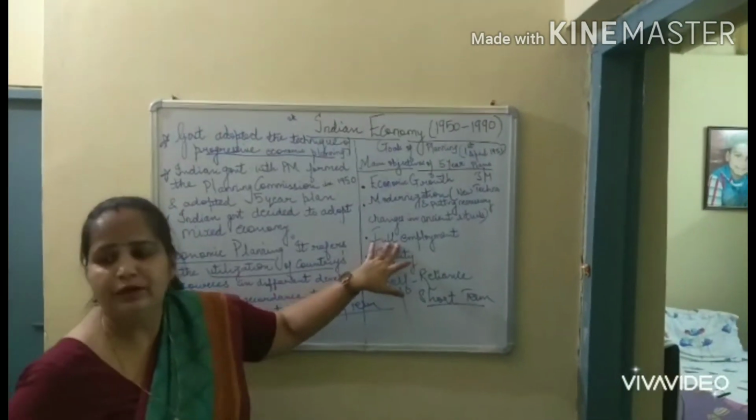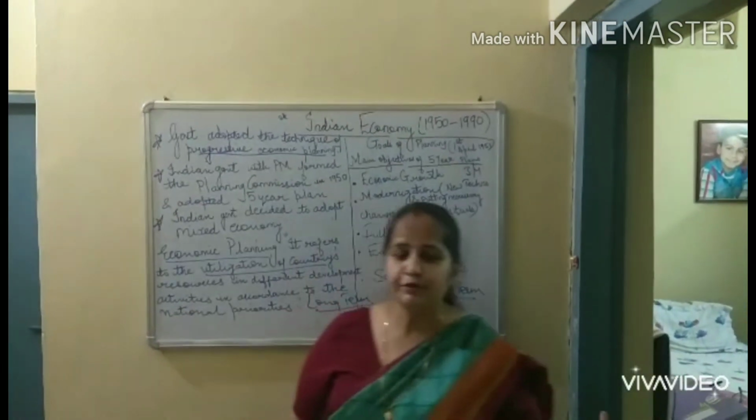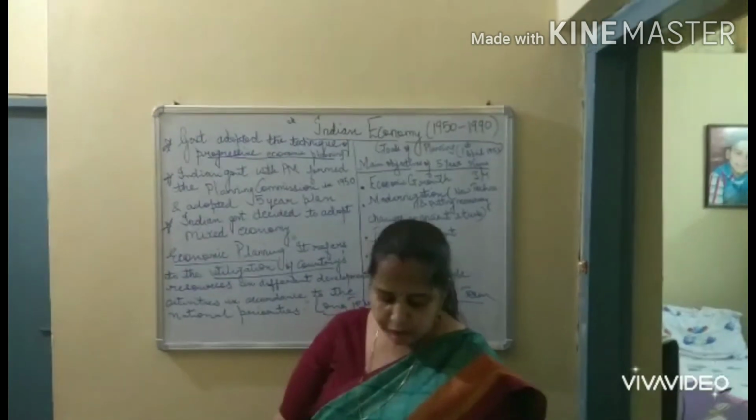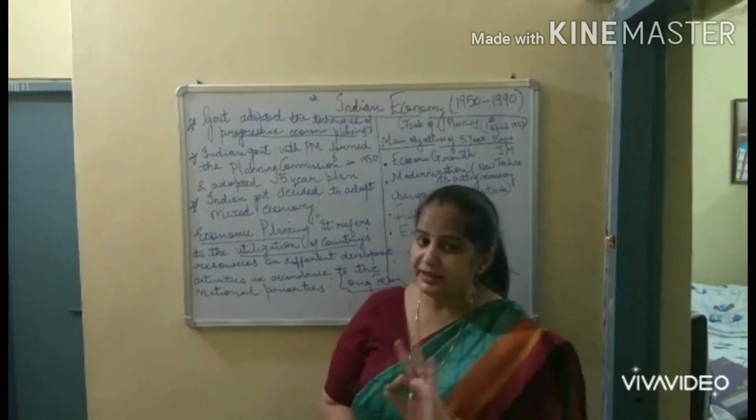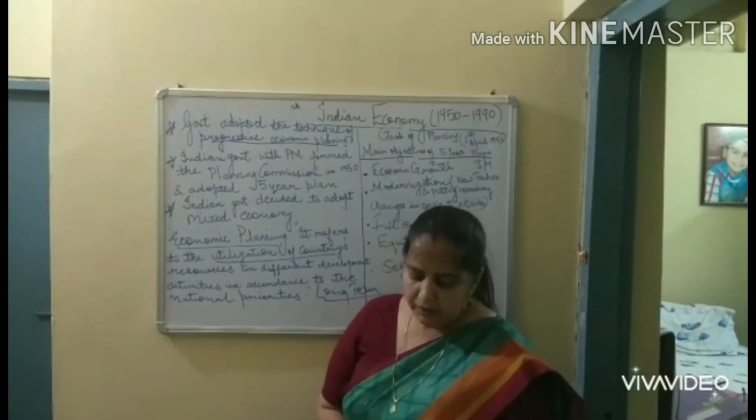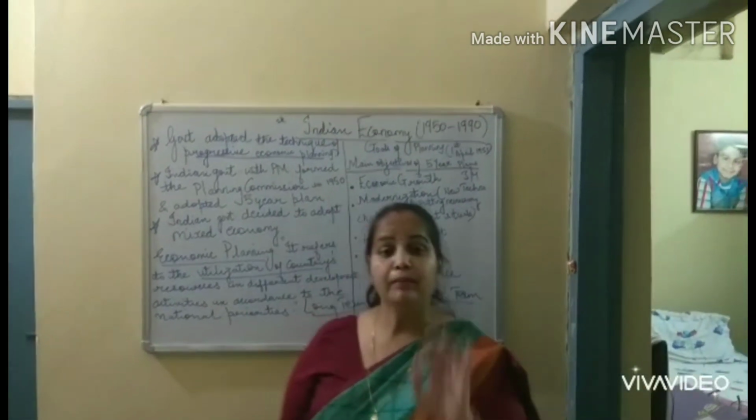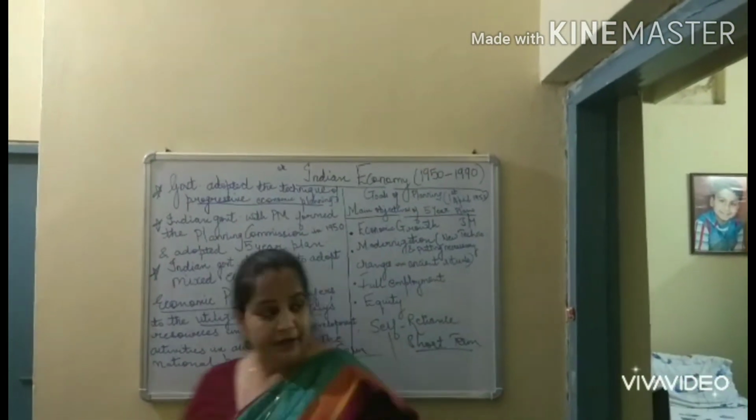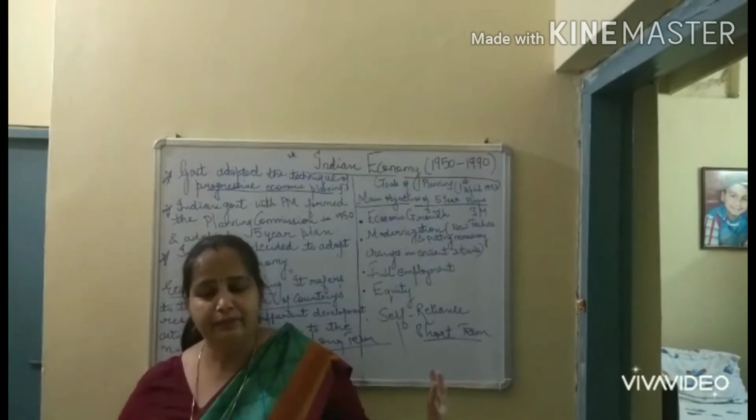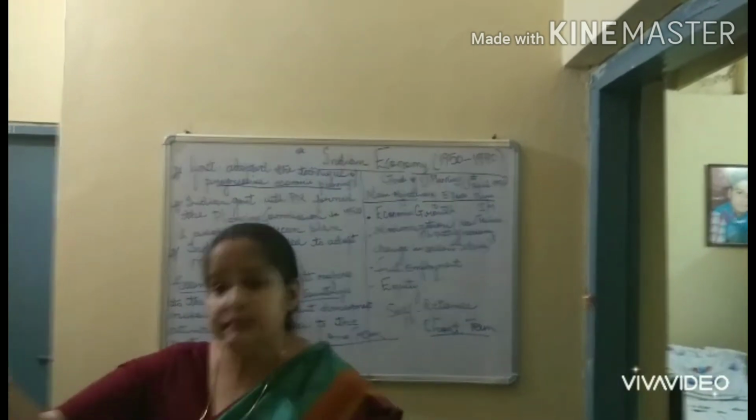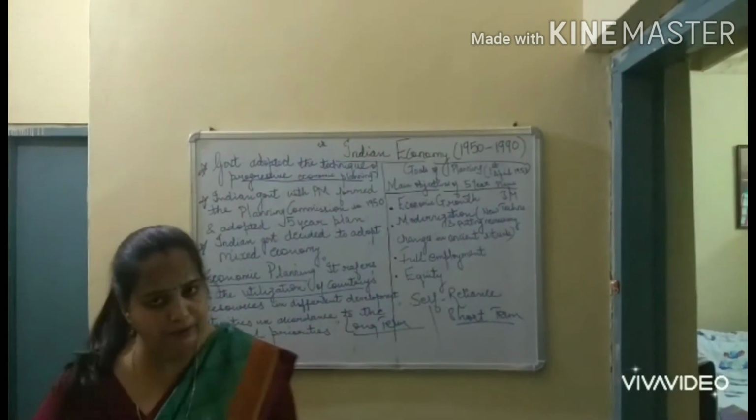Third is full employment. Most of you are very confused about full employment. Full employment does not mean zero unemployment. Just understand this. A person who is willing and able to work at the existing market wage rate is considered fully employed. For example, if I want to work, but only at a very high salary, that does not mean full employment. So this is the meaning of full employment.